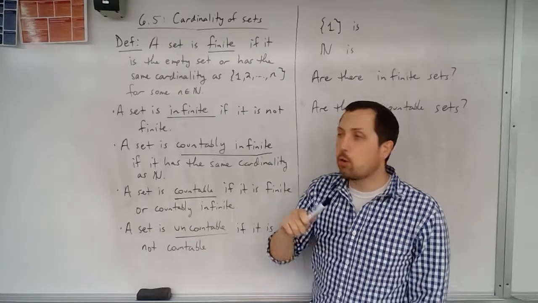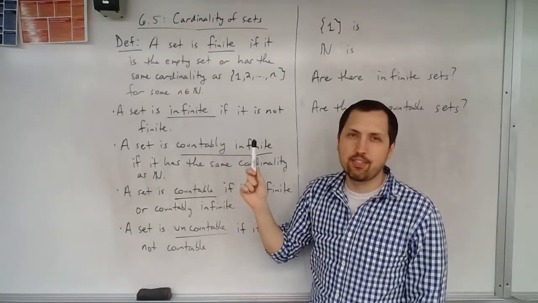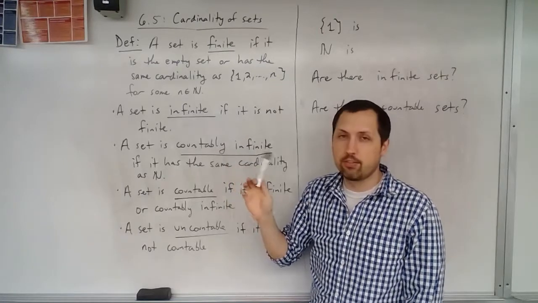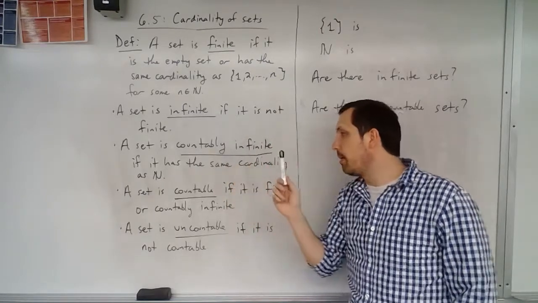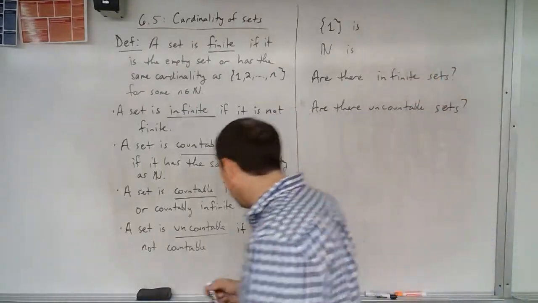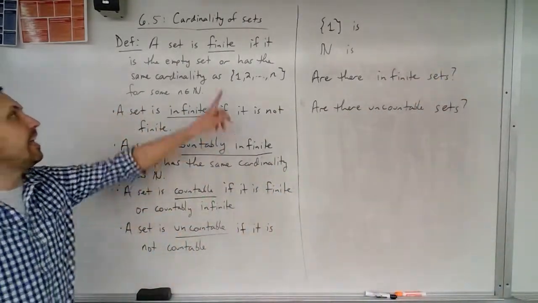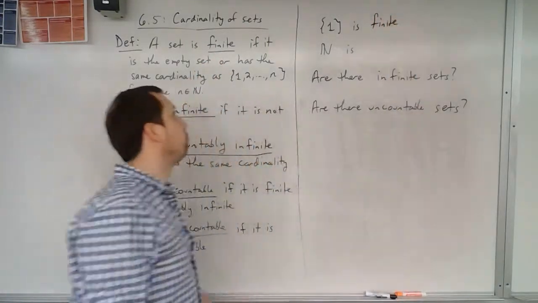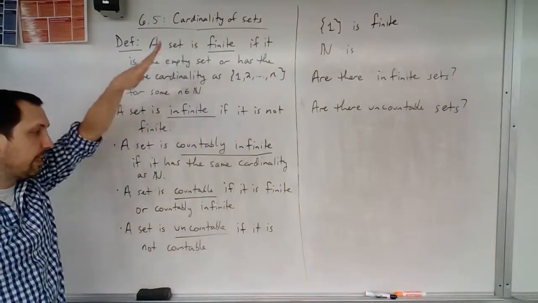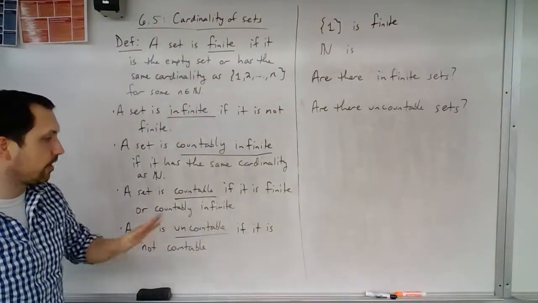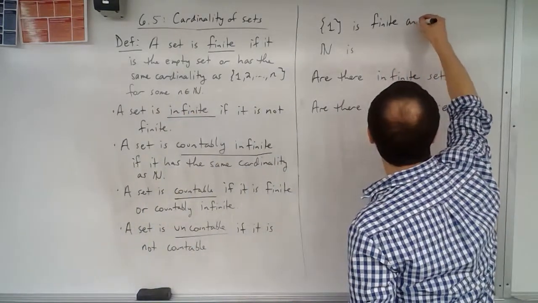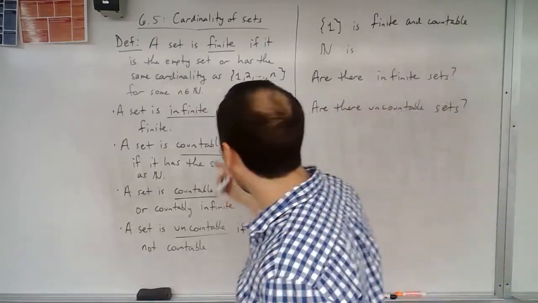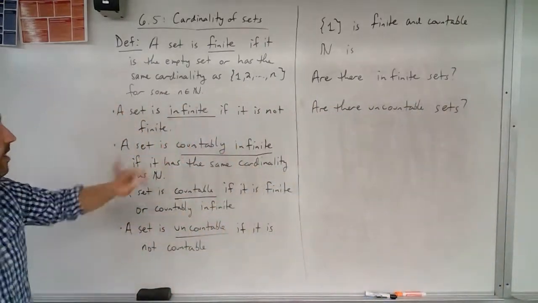But notice real quick, countably infinite is not the same thing as infinite. Is countably infinite actually infinite? I don't know. We'd have to try to prove something like that. So let's take a look at some examples. The set containing 1 is a set, and it is finite. If it's finite, that also means that it is countable, because it is finite or countably infinite. So it is finite and it is countable. It's obviously not infinite because it is finite.